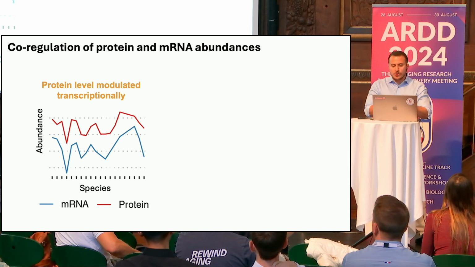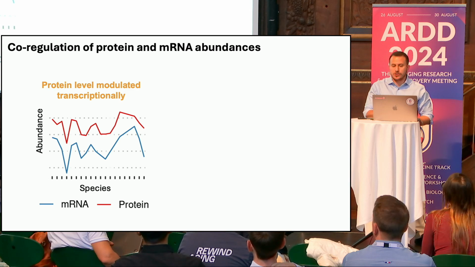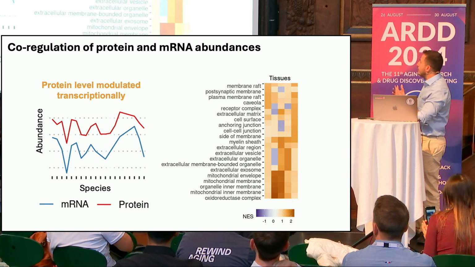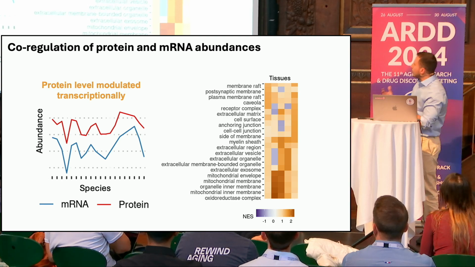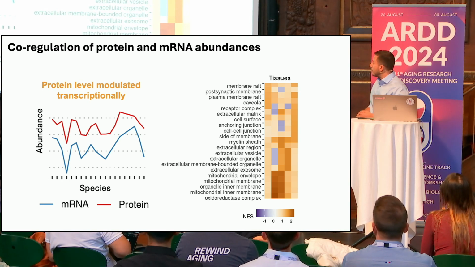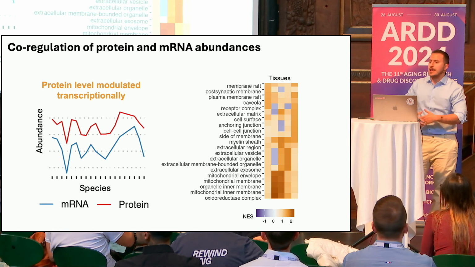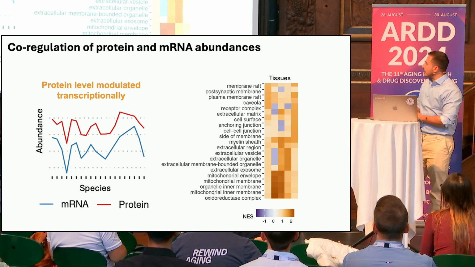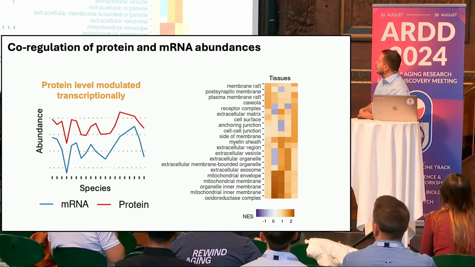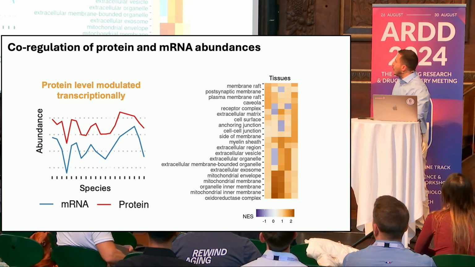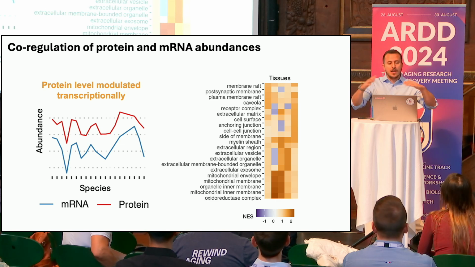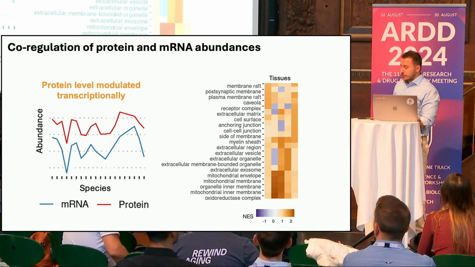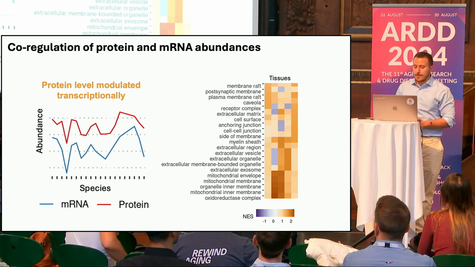We can, of course, look at what these functions are and how they evolve, and we found that the transcriptional response is related to a lot of parts and pathways that are very important in regulating aging and lifespan. We have a lot of mitochondrial components, but also extracellular matrix components and so on. This indicates different modalities of regulation for these specific pathways.